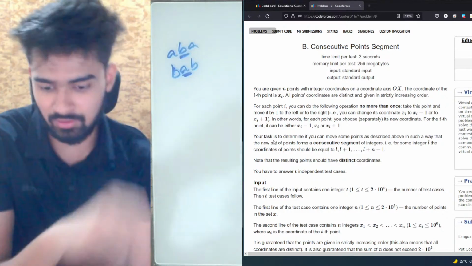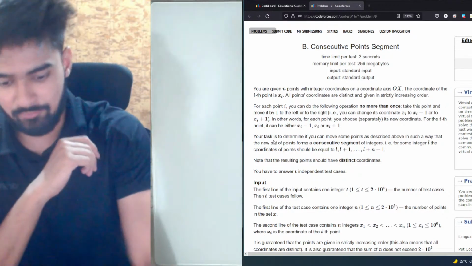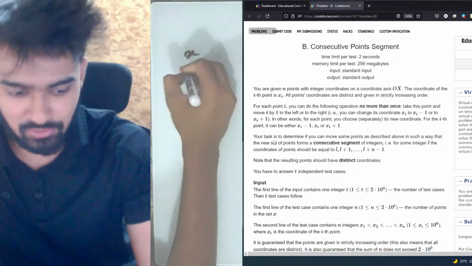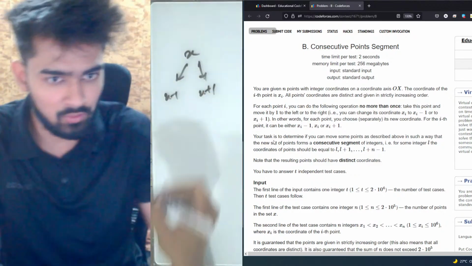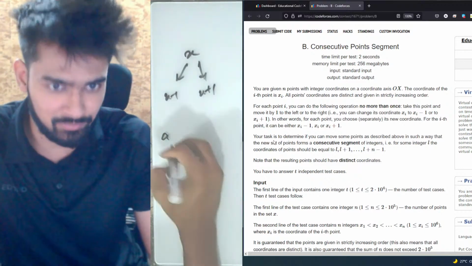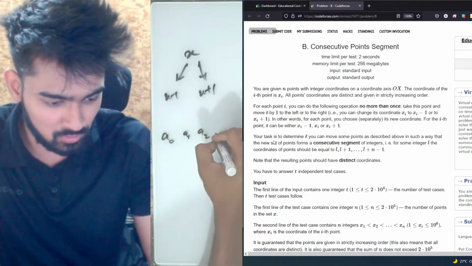So basically, if you had an element x, you can either make it x minus 1 or x plus 1. Now you have a complete array of elements: a0, a1, a2 till an.